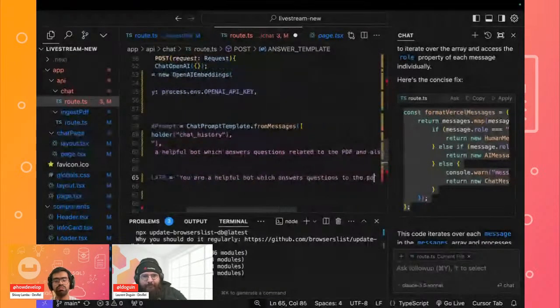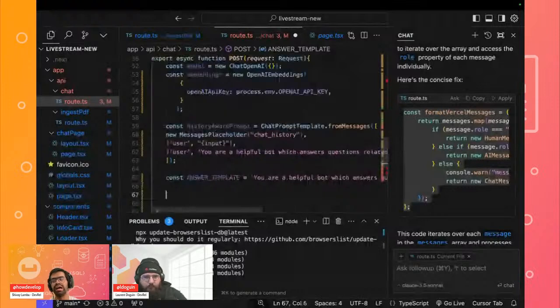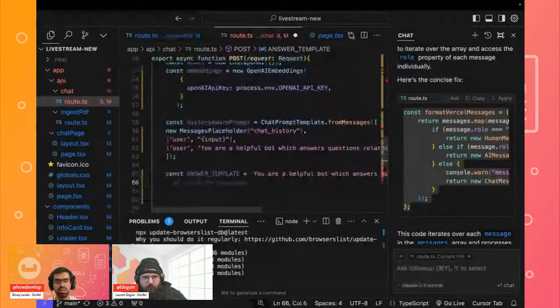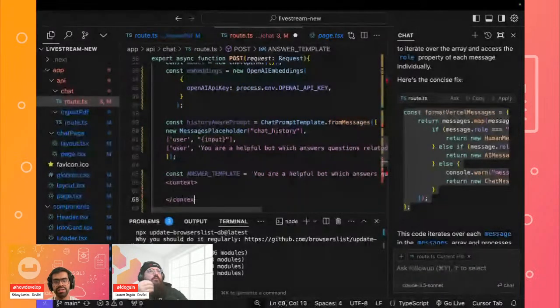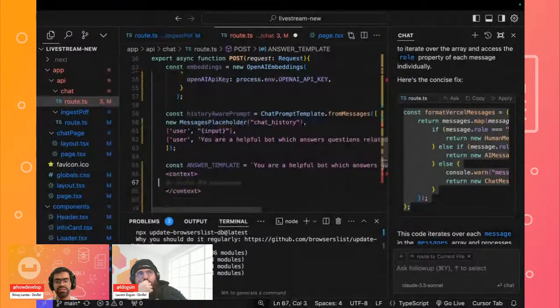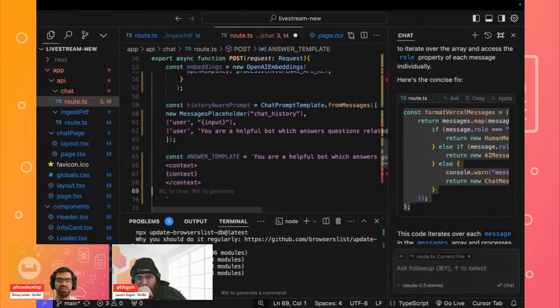And then we can provide it an additional context. So here I'll provide an object for context, and I'll close this. Here, of course, we will be passing the context that we receive after we have retrieved our documents from our retrieval step that we'll also define later in the session.